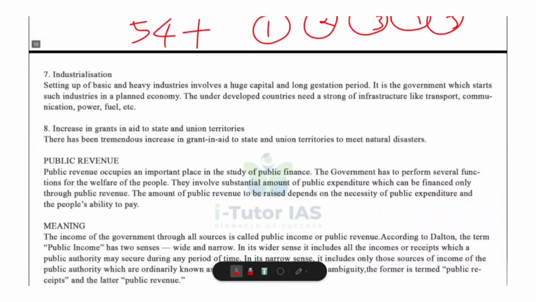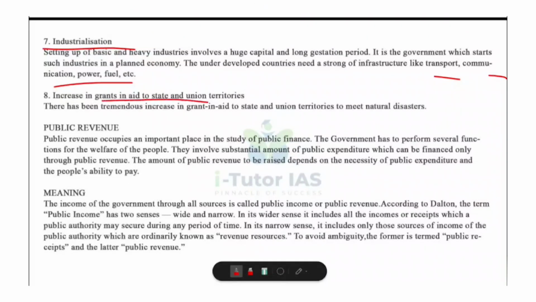Then industrialization. Basic and heavy industries need huge capital and time to give return. In developing countries, private sector cannot handle this alone. So government invests in power, fuel, transport, communication, heavy machinery and so on. So this increases expenditure. And the final one, grants and aid to states and union territories. The central government provides financial help to states for natural disasters, then floods, cyclones, earthquake, drought relief, development needs, etc. And these grants have increased greatly, adding to public expenditure.